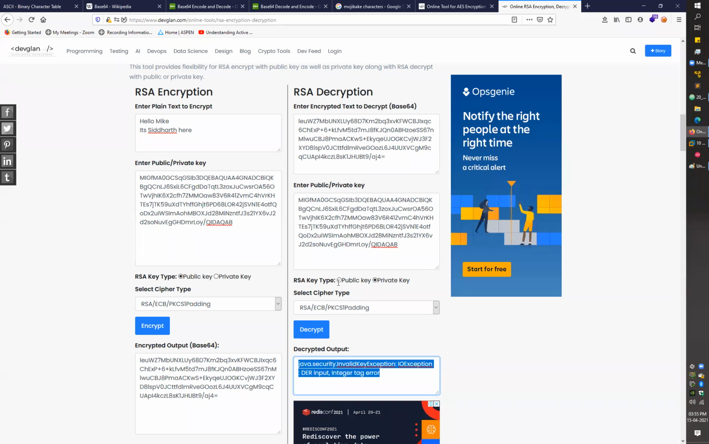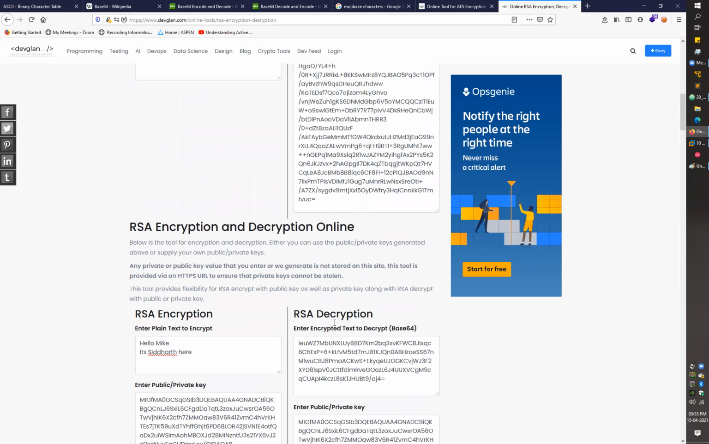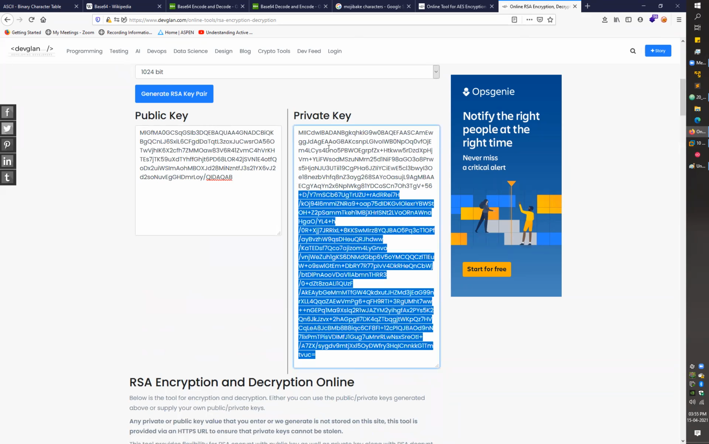If I just go with the key type and change it to public, as I have used the public key here, again it will show me an error, right? So the main point was you can't use the same key for both things, for encryption and decryption. You have to use the other key of the pair, right? So I have to use this key here.